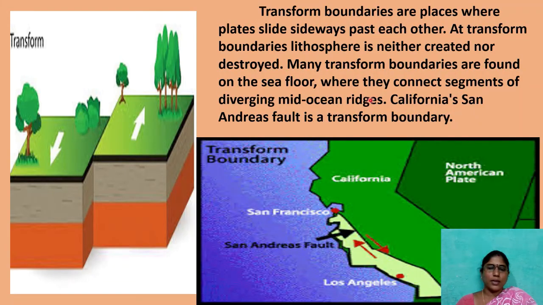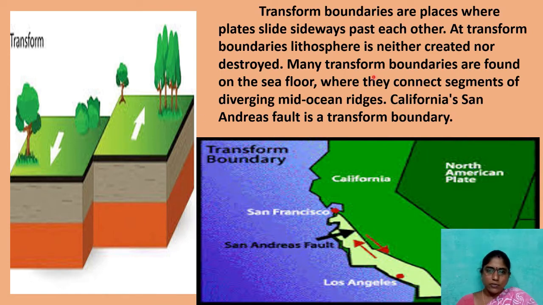And the third one is transform boundary. These transform boundaries are places where plates slide sideways. See here, one arrow mark towards north, one arrow mark towards the south. So in this there is no problem of formation of any volcanoes or any mountain areas. This most probably causes changing size and shape of the place.